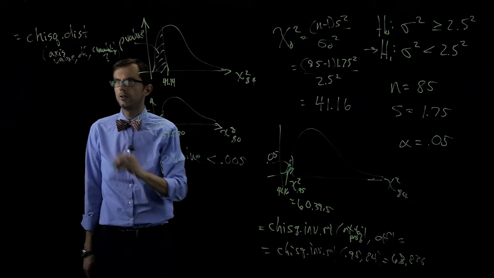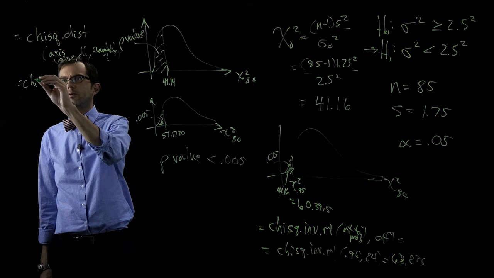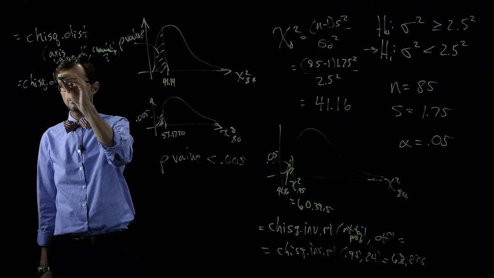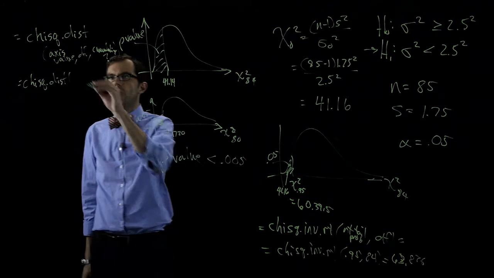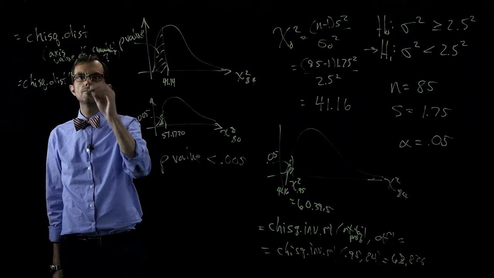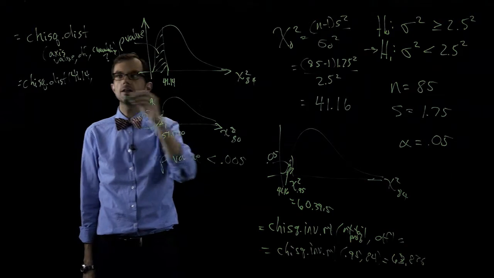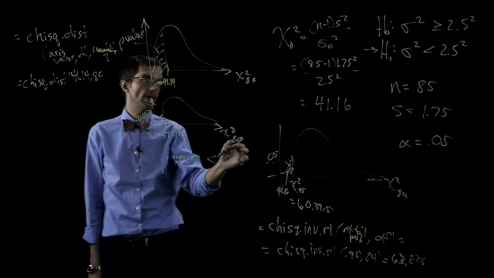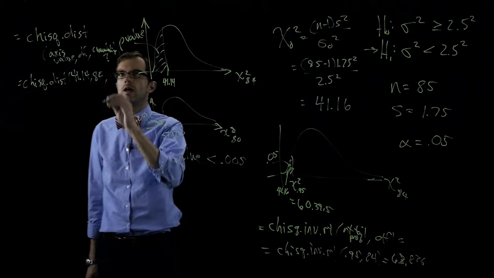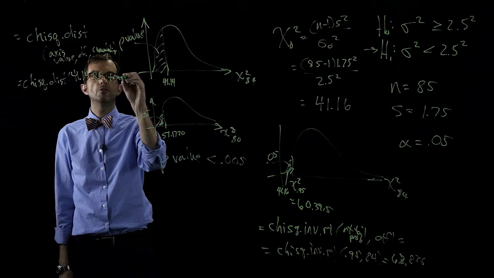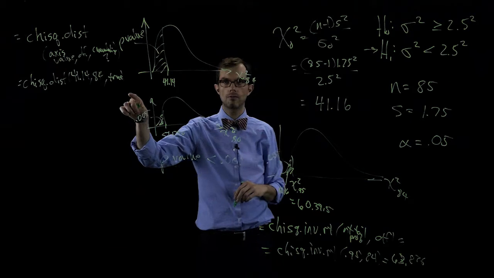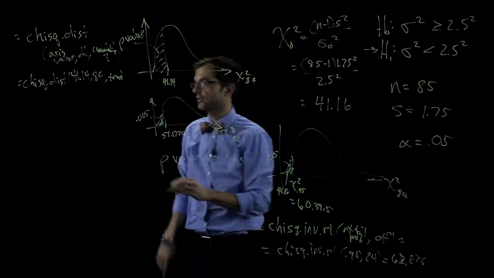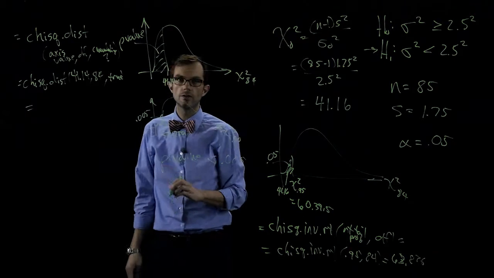So how we would read this in would be with CHISQ.DIST. The axis value is 41.14. The degrees of freedom, exactly 84, because we don't want to estimate this degrees of freedom. And we want the cumulative distribution, so we're going to say true for cumulative. Okay? And if we enter this into Excel, we'll get